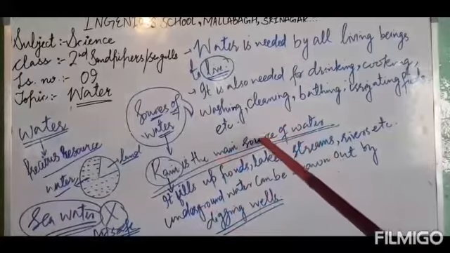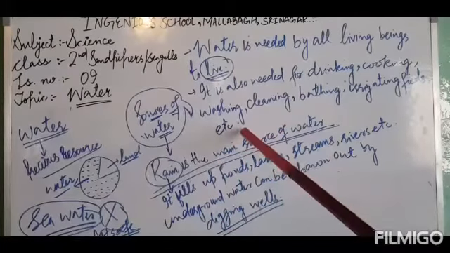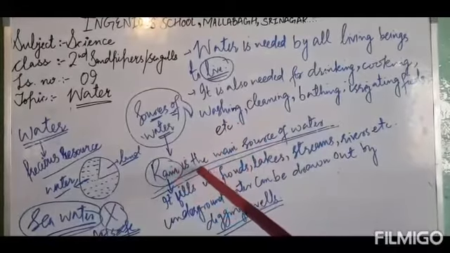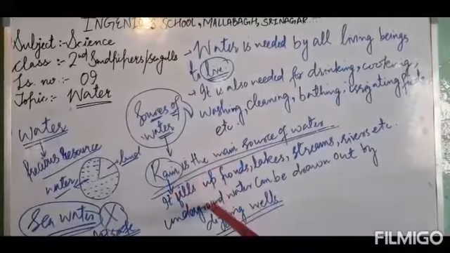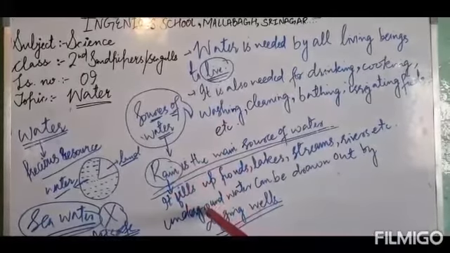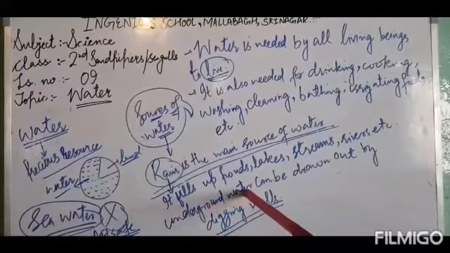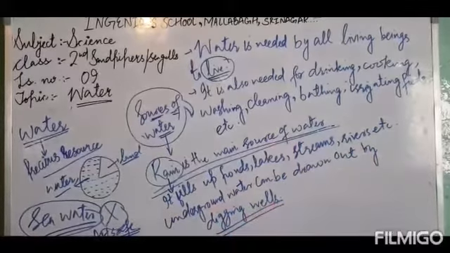Okay, so water has many uses. Its main source is rain. What is its main source? Rain. Some of the rainwater goes under the ground. Where? Underground, and that underground water can be drawn out by digging wells, isn't it?